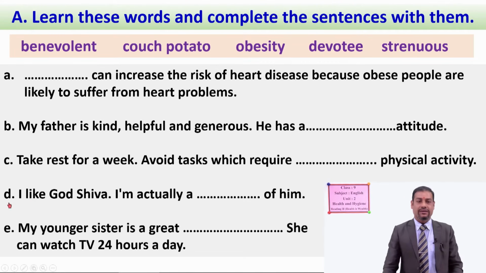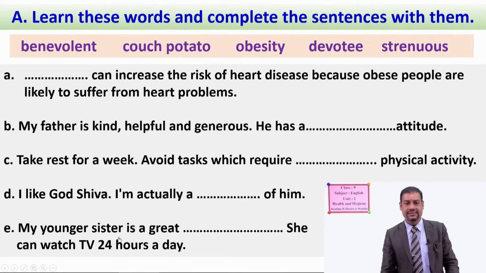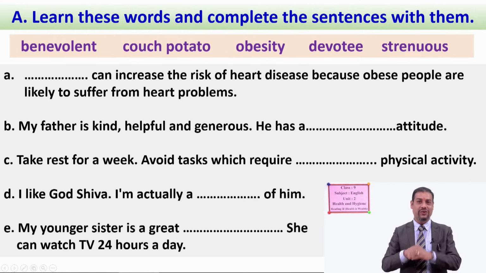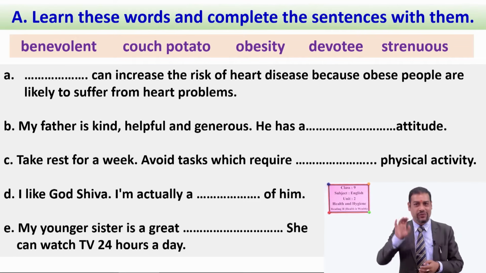Another, number D, I like God Shiva. I'm actually a blank space of him. Number E, my younger sister is a great blank space. She can watch TV 24 hours a day. So can you tell me? I hope you might have already done this task. So what is the correct word for number A? All of you please try to tell me. I want to listen a bit loudly, please.